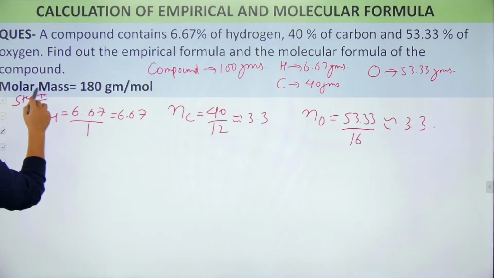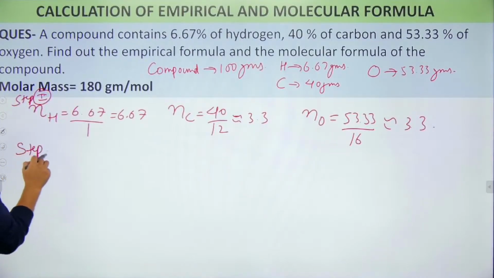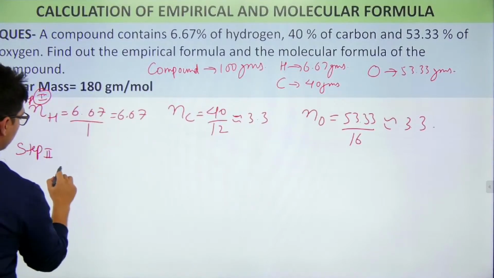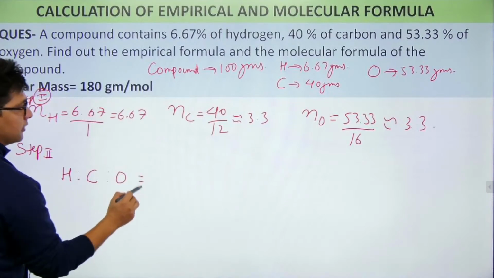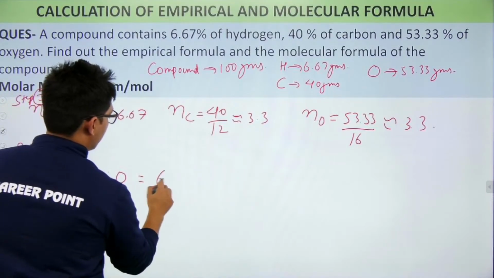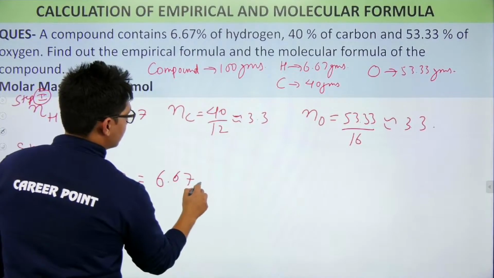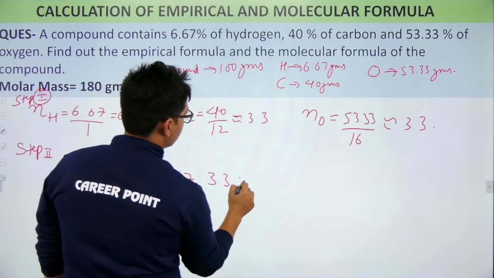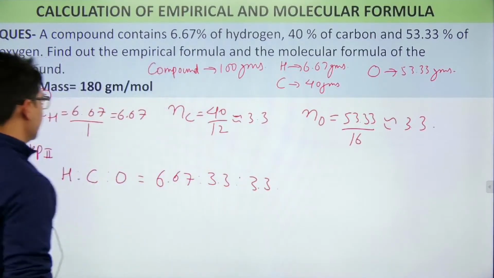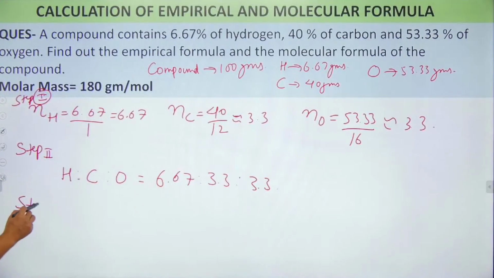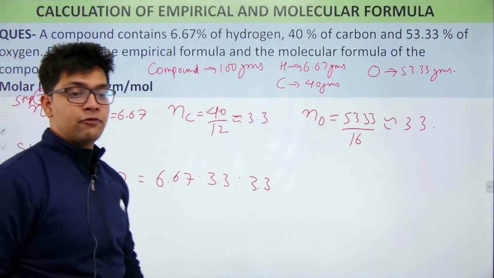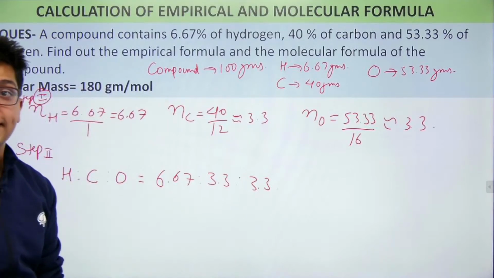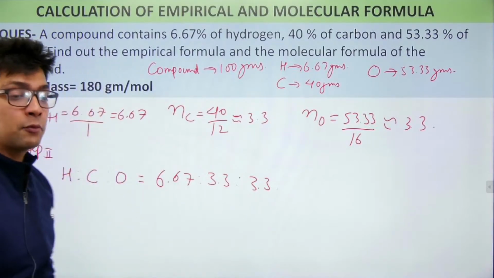Now what is step number 2? Step number 2 is find the ratio. So hydrogen is to carbon is to oxygen. This value is coming out as 6.67 is to 3.3 is to 3.3. Yes, in step number 3 what we will do? In step 3 we will simply find the simplest whole number ratio. Yes, Anushri has even given us the molecular formula. Anushri, so what do you think is the compound name? Can you guess the name of the compound?